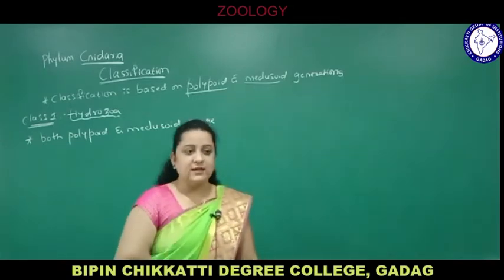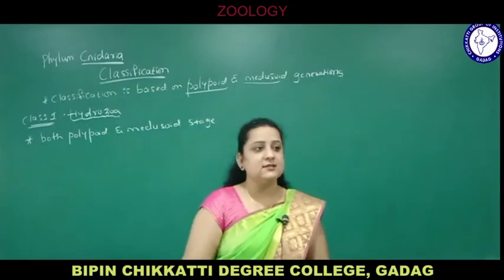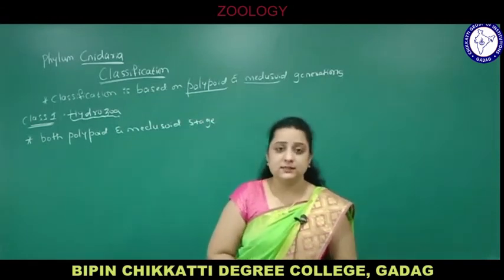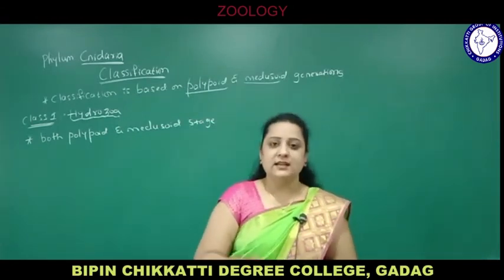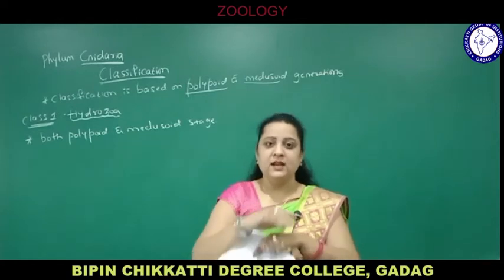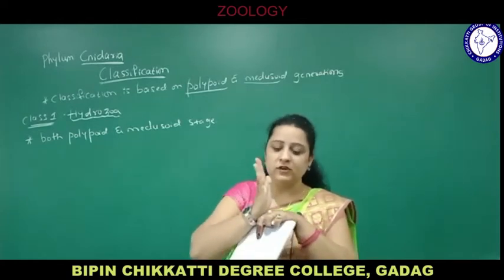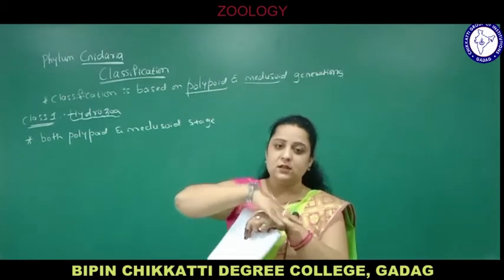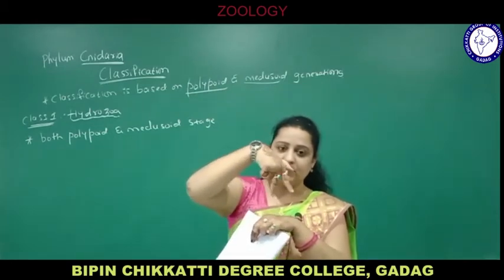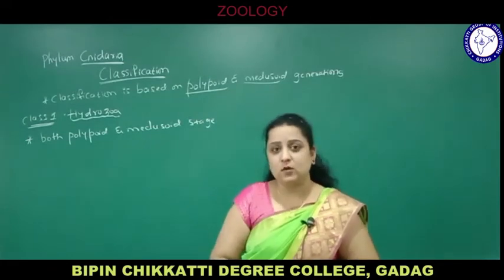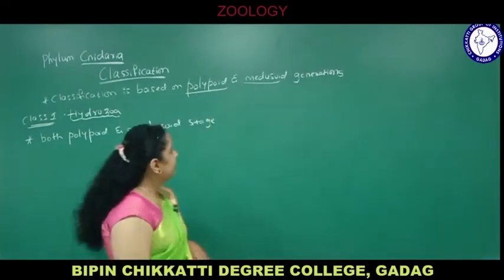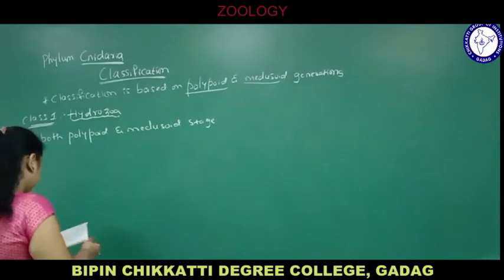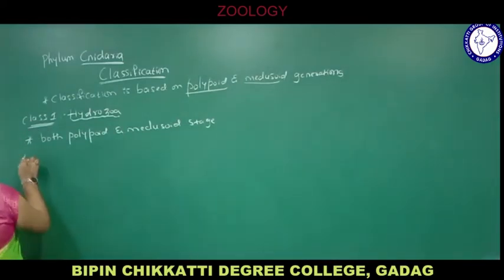Tentacles are actually locomotory organs, but we can't say this animal is really moving. Hydra is attached to a particular substratum. When it wants to move, it moves its tentacles downwards and the lower part comes to the top. This is how different types of locomotion are found in Hydra. That we will see later while studying the example. Polyps are solitary or colonial.